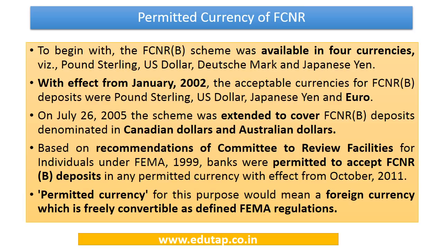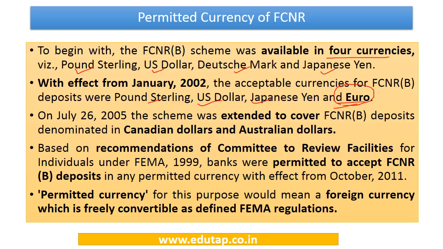Now let's learn more about the FCNR account. To begin with, this FCNR account could be opened in 4 currencies. These currencies were pound sterling, that is of UK, US dollar, Deutschmark, that is of Germany, and Japanese yen, of Japan. With effect from January 2002, there were some changes made and the acceptable currencies became pound sterling, US dollar, Japanese yen, and now there was a new currency, that is euro. Earlier we were considering Deutschmark, now we are considering the euro.